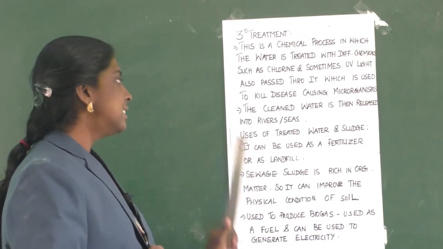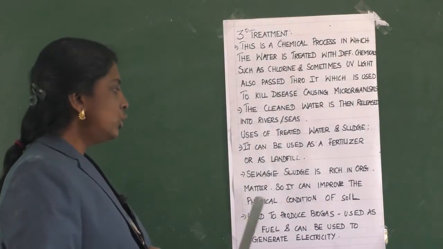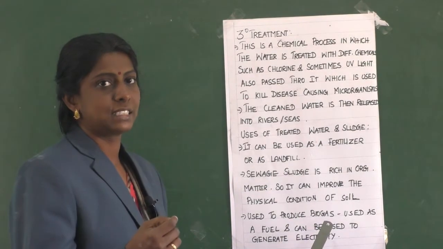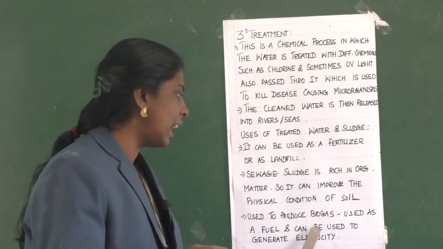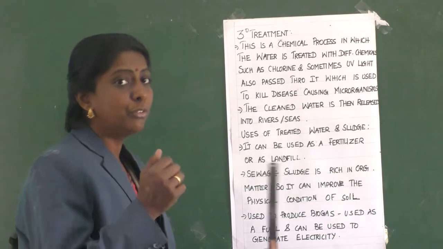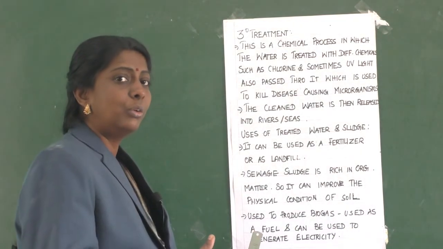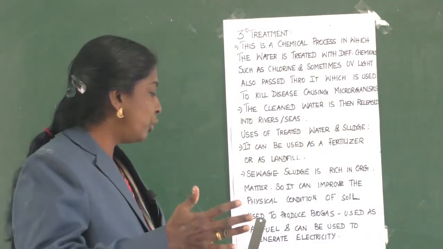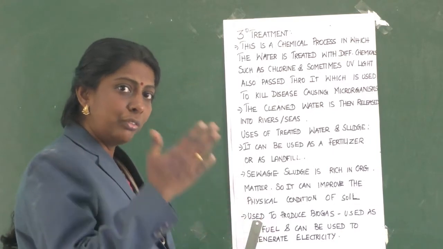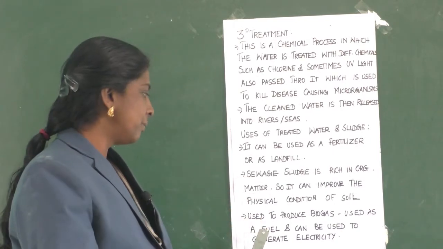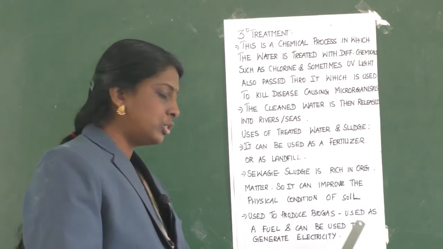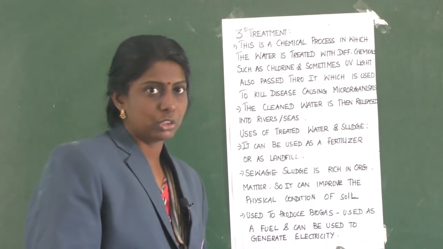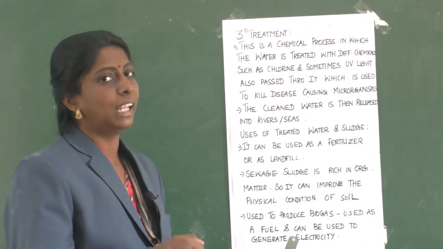Then it is used to produce biogas, which is used as a fuel. It is an alternate substitute of fuel, and it can be used to generate electricity also.